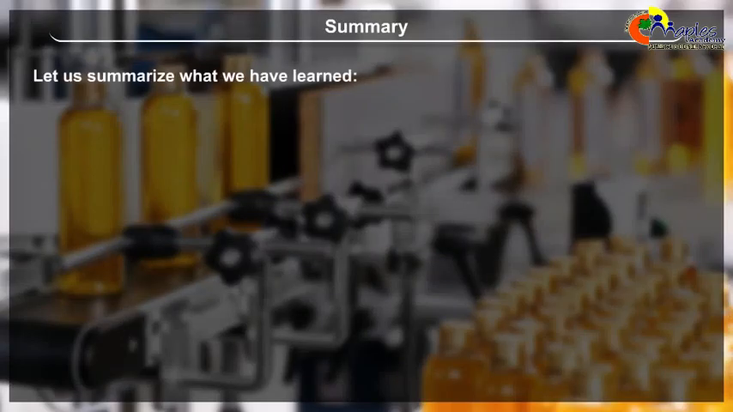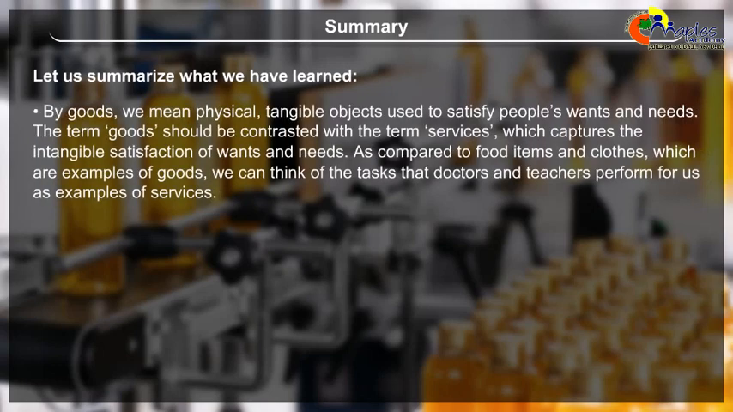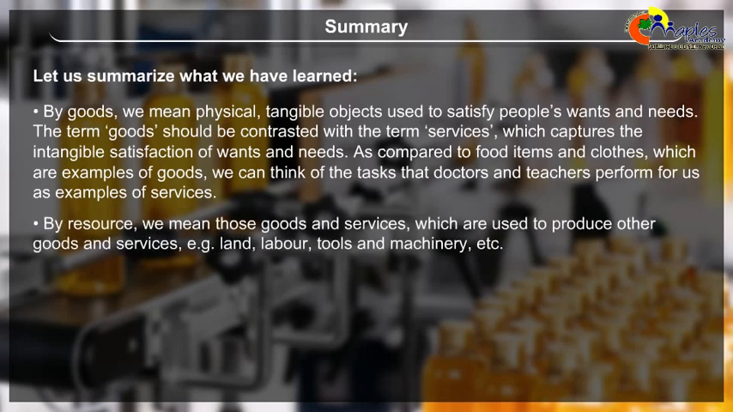Summary. Let us summarize what we have learnt. By goods, we mean physical, tangible objects used to satisfy people's wants and needs. The term goods should be contrasted with the term services, which captures the intangible satisfaction of wants and needs. As compared to food items and clothes, which are examples of goods, we can think of the tasks that doctors and teachers perform for us as examples of services. By resources, we mean those goods and services which are used to produce other goods and services. Example: land, labor, tools and machinery, etc.